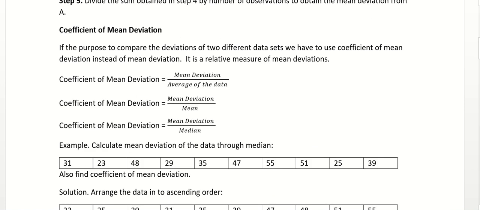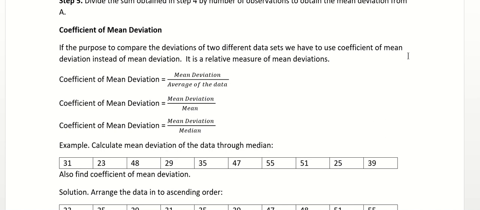Okay. So then, what other things are there? If we need to calculate coefficient, there is coefficient also. If the purpose is to compare deviation of two data sets, we have to use coefficient of mean deviation. For example, if I want to compare two different classes, maybe the height of section A and section B, I cannot just compare them with the mean deviation. There I would need coefficient of mean deviation.